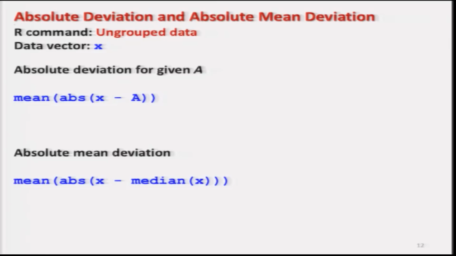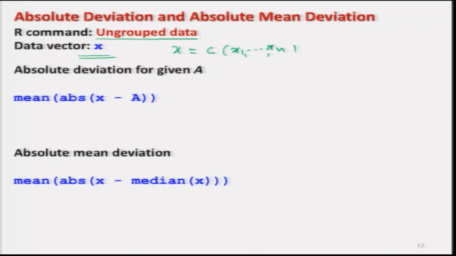So, now I have here two cases, first for ungrouped data and second for grouped data. In case of ungrouped data, I am denoting the data vector by x. So, this is going to be x is equal to c(x1, x2, ..., xn) separated by commas.